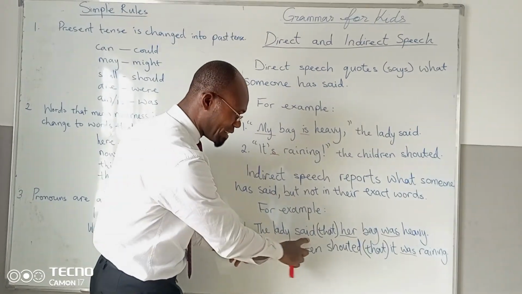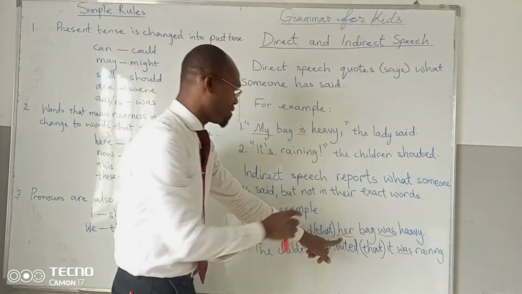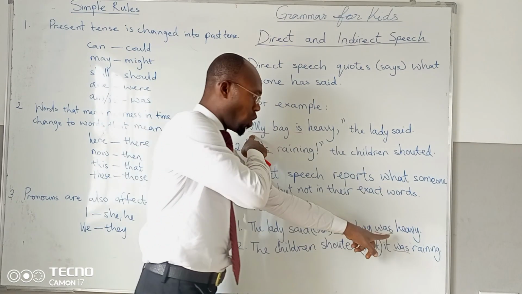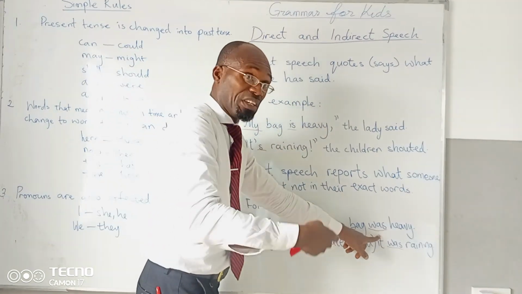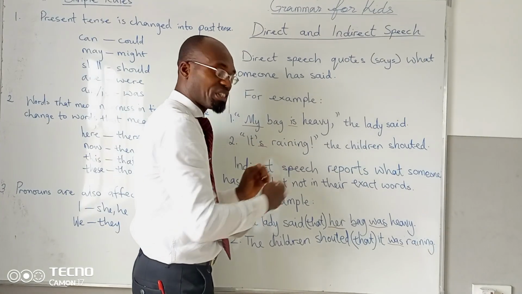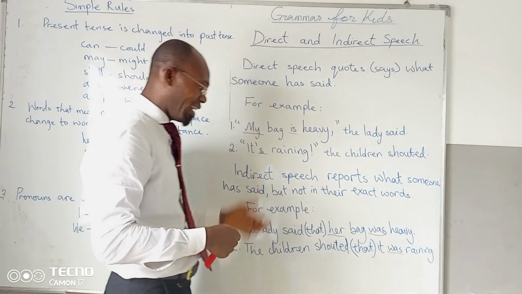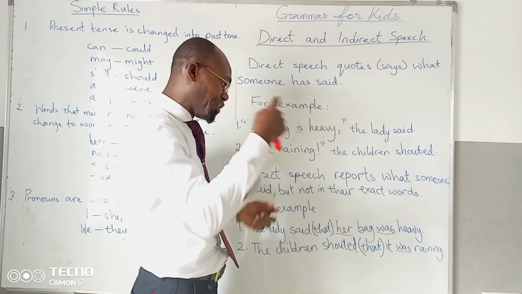The lady said that her bag was heavy. Take note, my was changed to her, and is was changed to was. In indirect speech, there are certain elements in the sentence that are changed. I repeat, in indirect speech, there are certain elements that are changed.